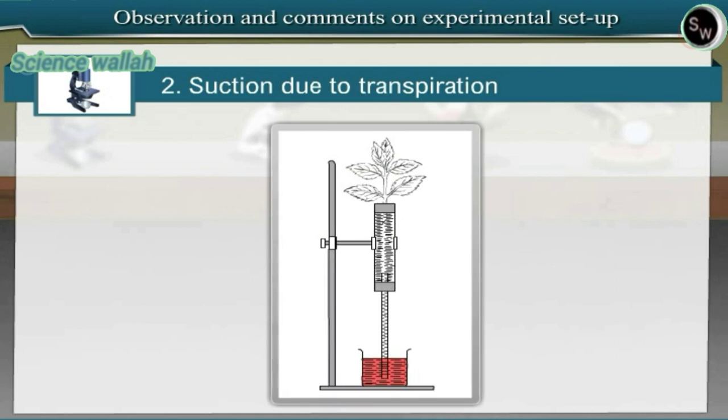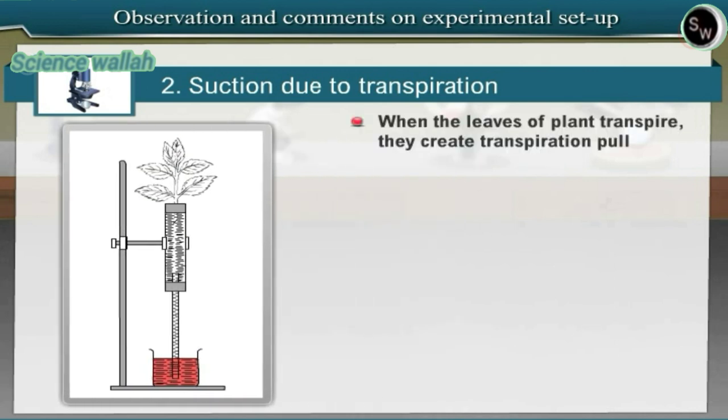2. Suction due to transpiration. When the leaves of a plant transpire, they create transpiration pull. This pull helps in the ascent of sap. In this experiment, we shall see this effect. You can observe the suction taking place due to transpiration.